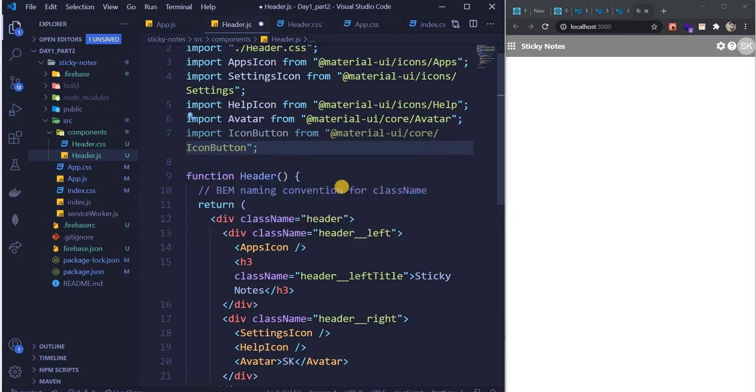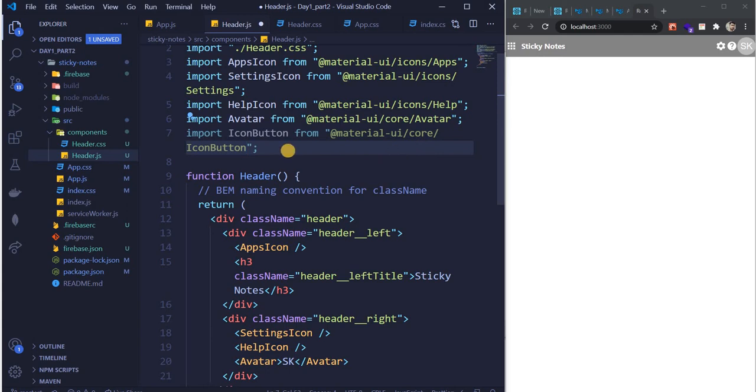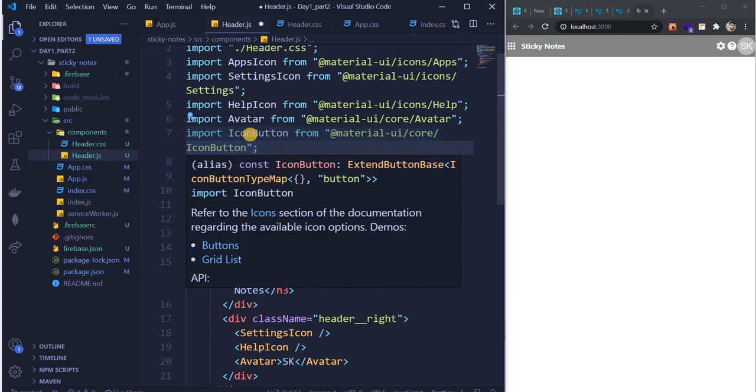So we imported IconButton from material UI core slash icon button. There are two ways you can import. You can either use curly braces here and write only material UI core. I follow this, so I'm just letting you know. Like this you can do.